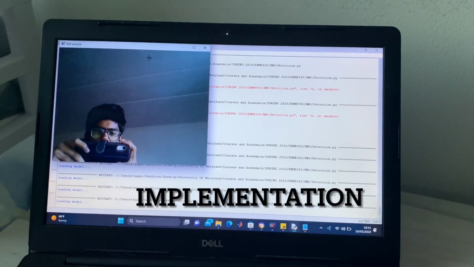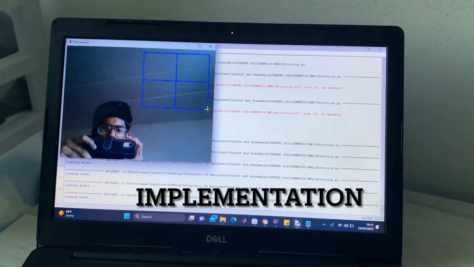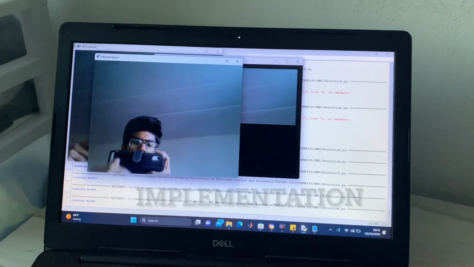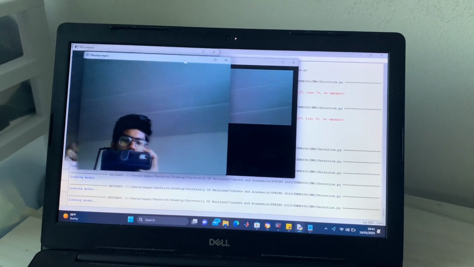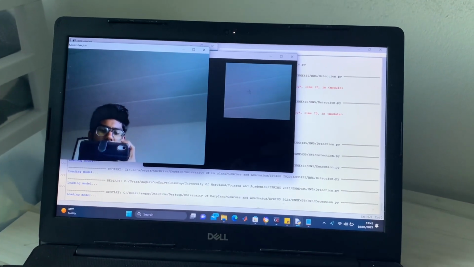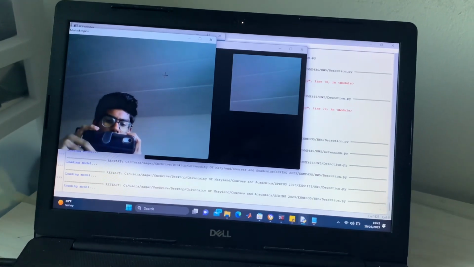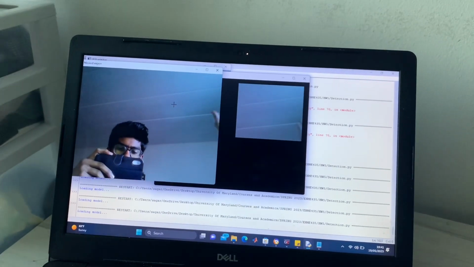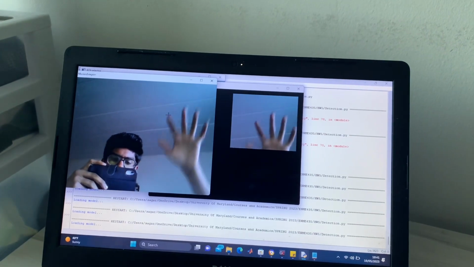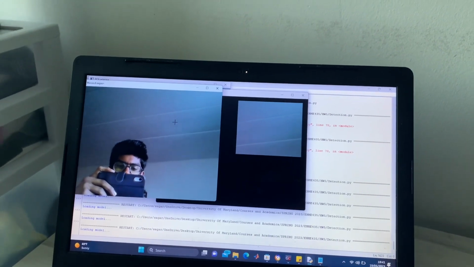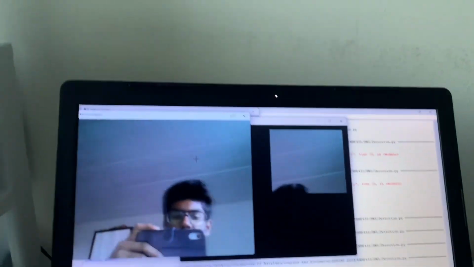Right now we're implementing the algorithm. Let's select a region of interest over here. As you can see, we've got two video frames: one is the masked region, the other is the entire image. Now let's try putting our hand in the region. You can see there is no detection. Now let's try putting our face in this region.